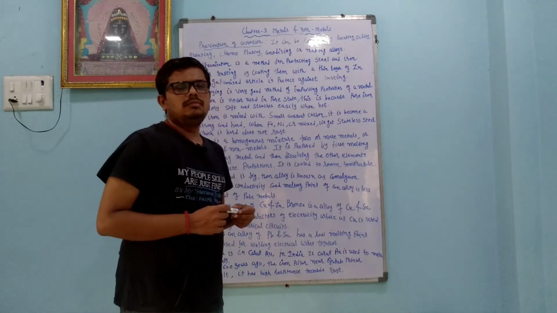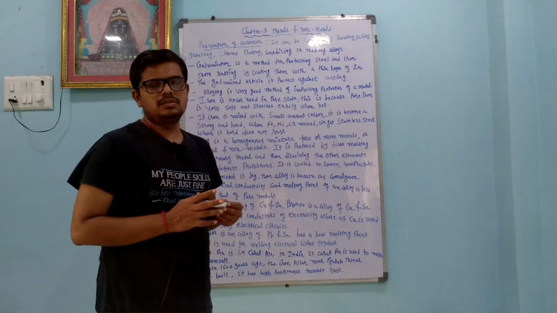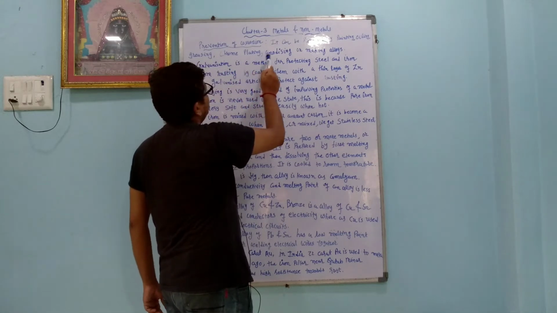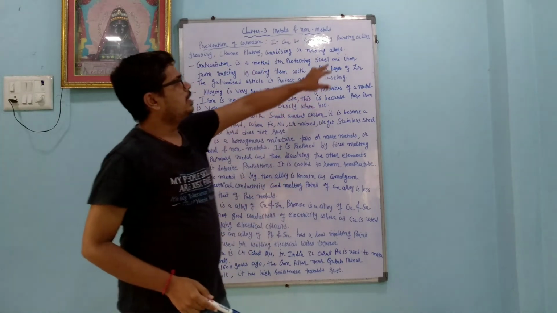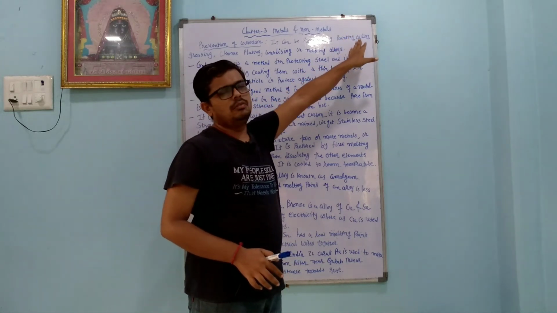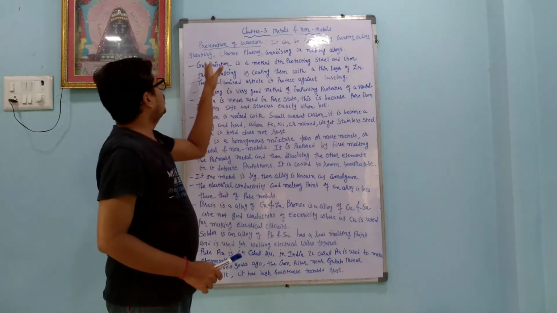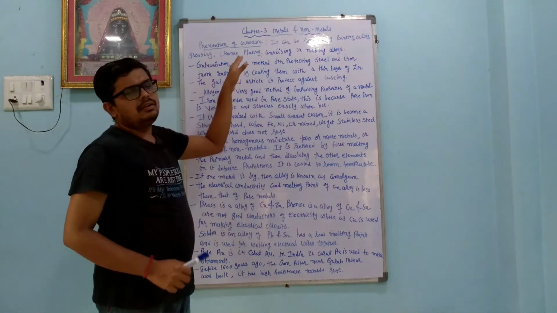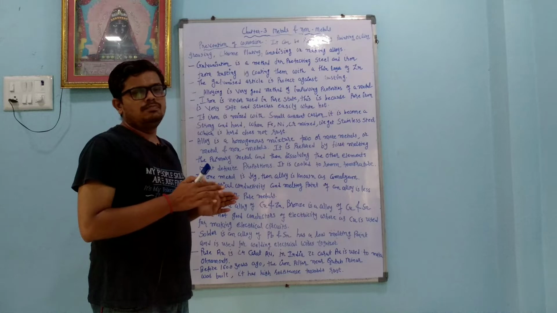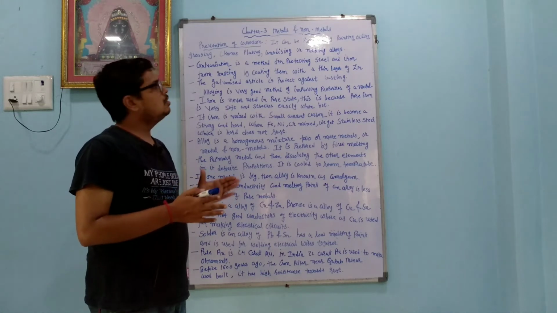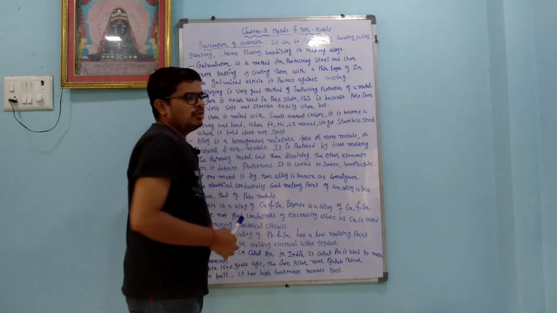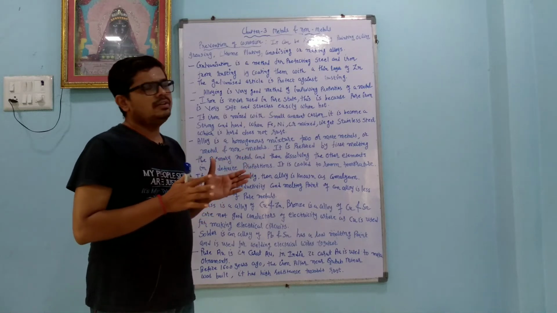Dear student, we are going to learn prevention of corrosion, how we can stop corrosion or rusting. It can be prevented by painting, oiling, greasing, chrome plating, anodizing, or making alloys. Painting, we know, covers the iron surface or any metal surface with paint. In a vehicle we can do oiling, or we can do greasing. In chrome plating, we apply another metal layer on the metal which we want to make safe from rusting. Another method is anodizing or making alloys. Either we do anodizing or we can make the alloy.